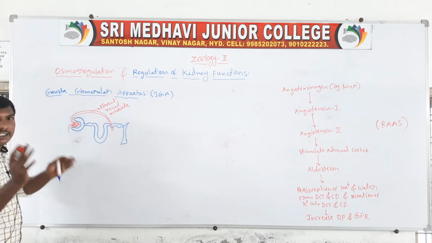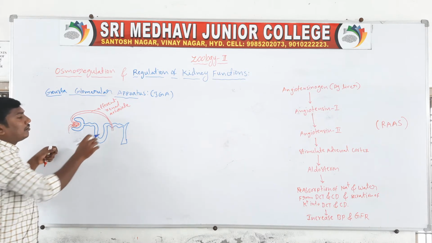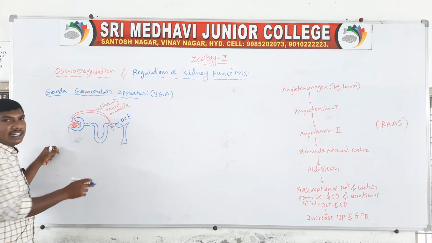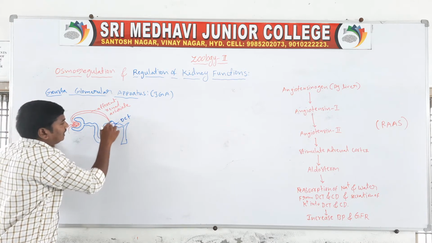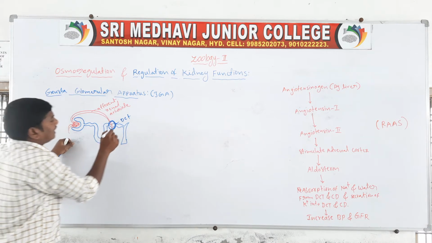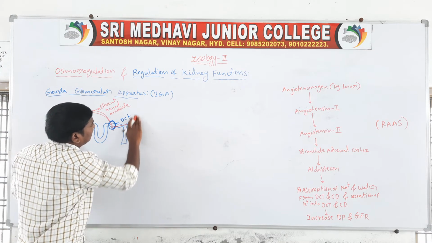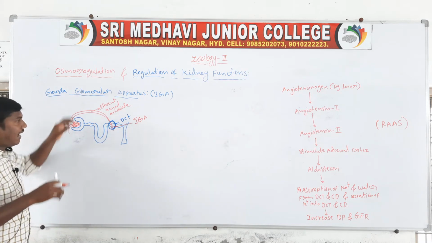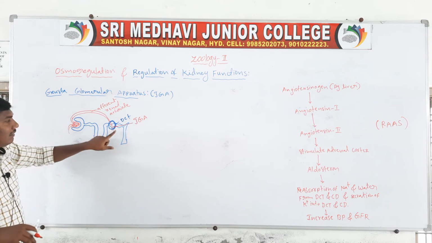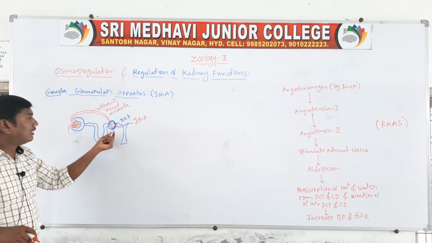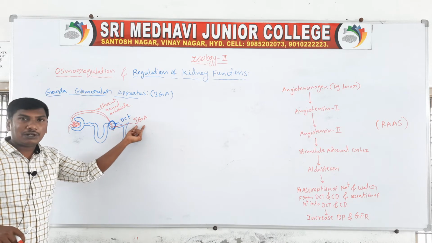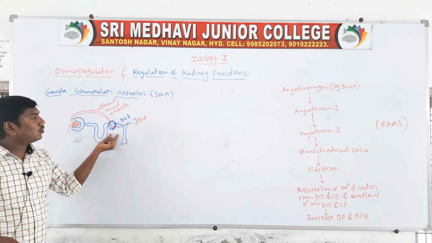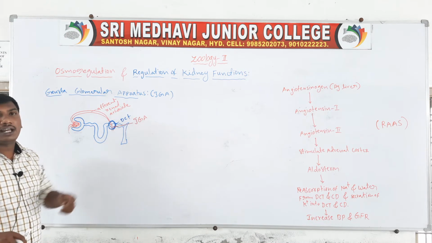The efferent renal arteriole contacts the DCT, the distal convoluted tubule. This region where the efferent renal arteriole contacts the DCT is called the juxtaglomerular apparatus.